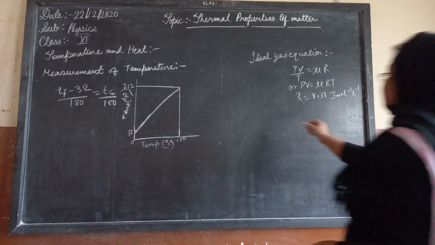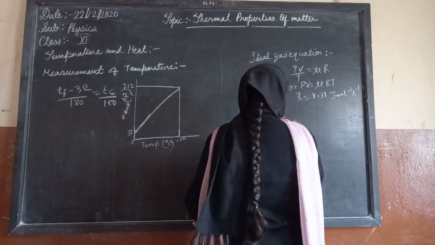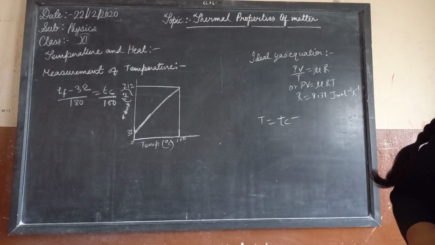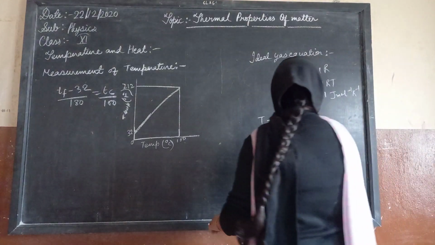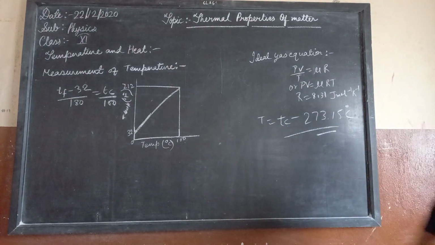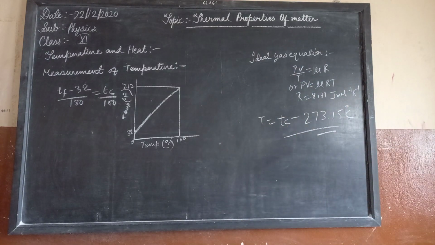So T is equal to Tc plus 273.15 is the relation between the absolute temperature, which is given by Kelvin, Lord Kelvin, in this ideal gas equation.